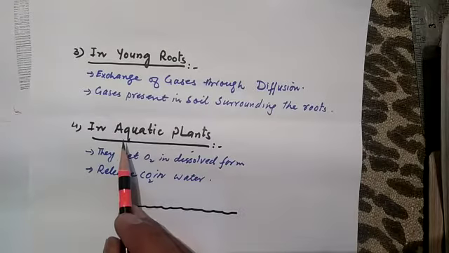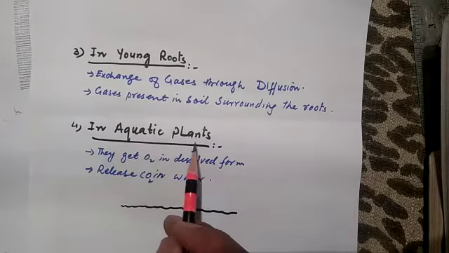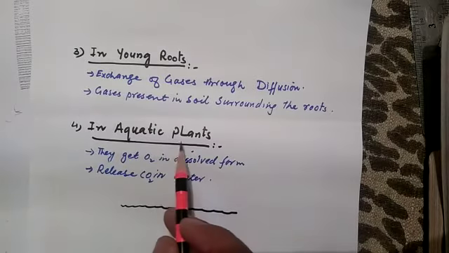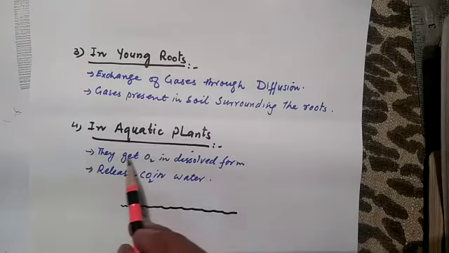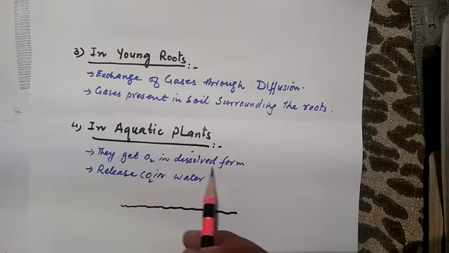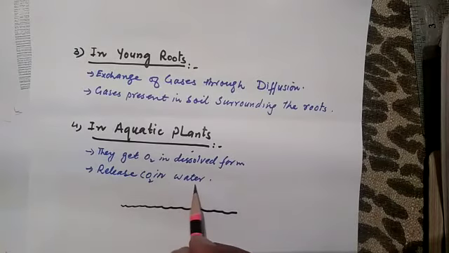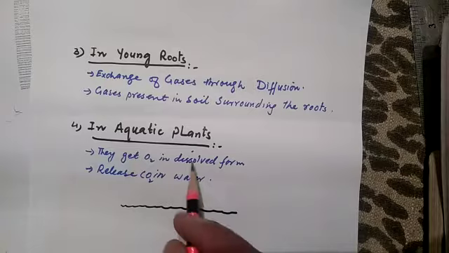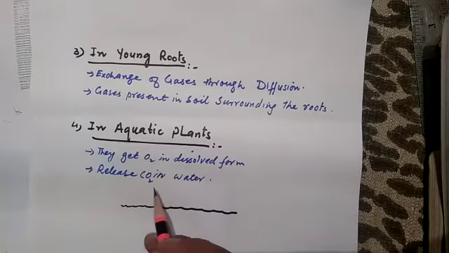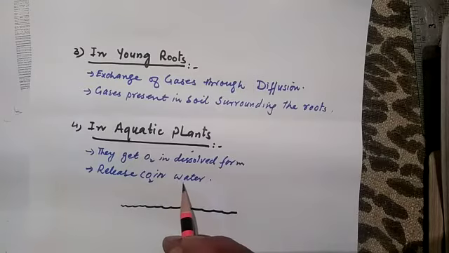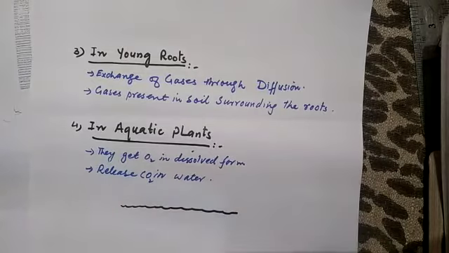And what happens in aquatic plants? Number 4 heading is aquatic plants. How does gas exchange occur in aquatic plants? Aquatic plants means plants that live in water. So they get oxygen in dissolved form and release carbon dioxide in water. Hence, they exchange their gases through this dissolved form.